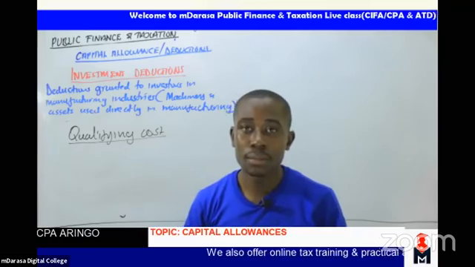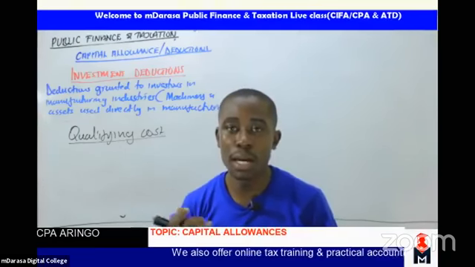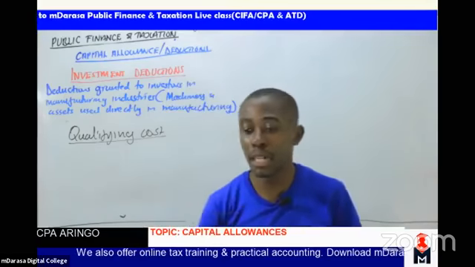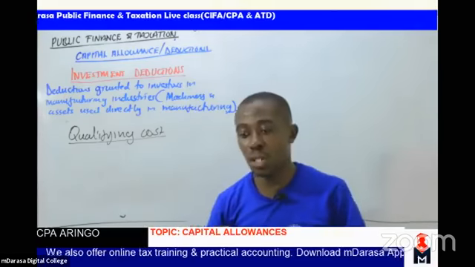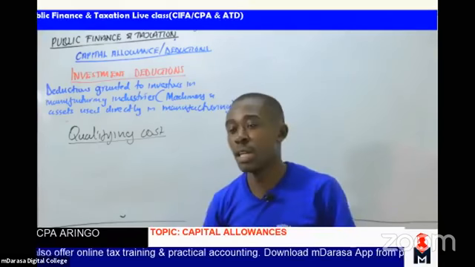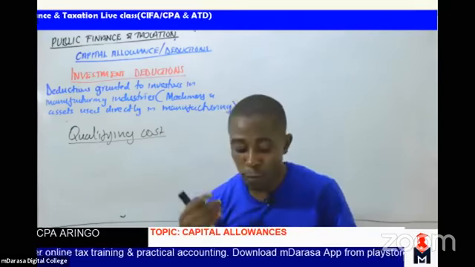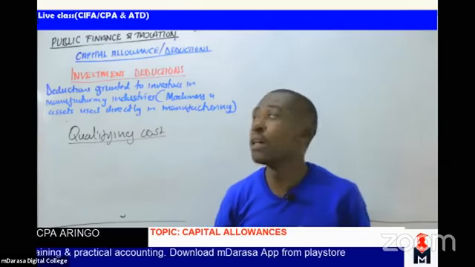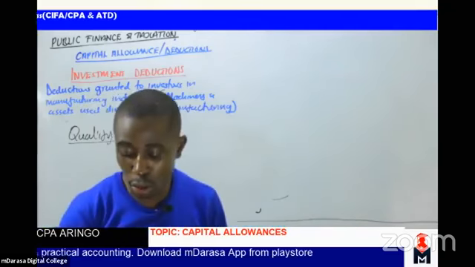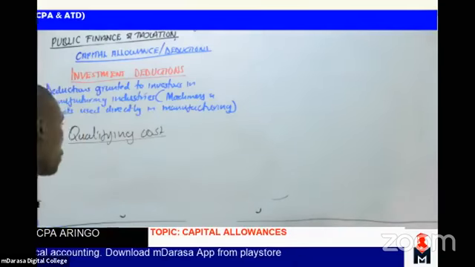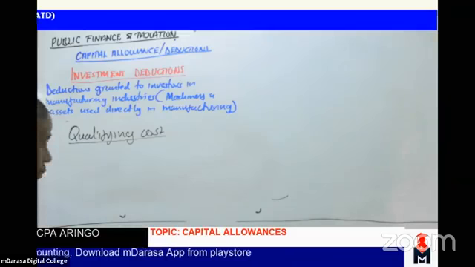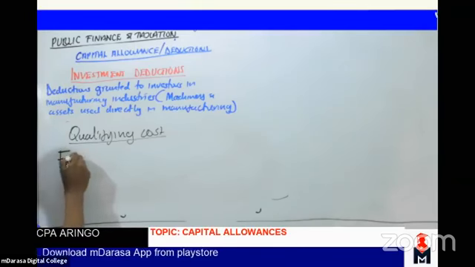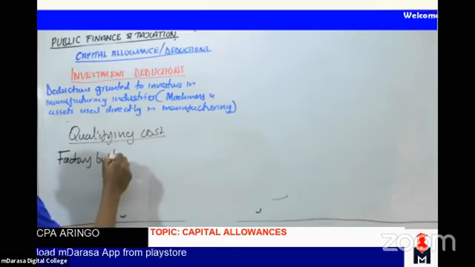So basically, at the back of our mind is that we know very well that investment deductions are deductions granted to investors who have invested in manufacturing industries. So looking at that concept, I want us to look at these costs which will qualify for investment deduction. Number one, under that you normally talk of the factory buildings. That is very key. Factory buildings being our number one.